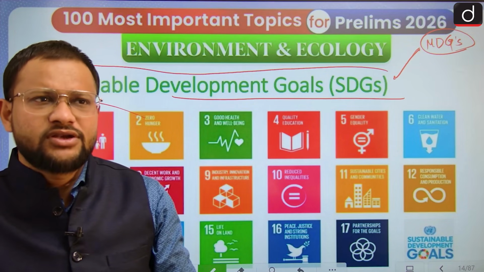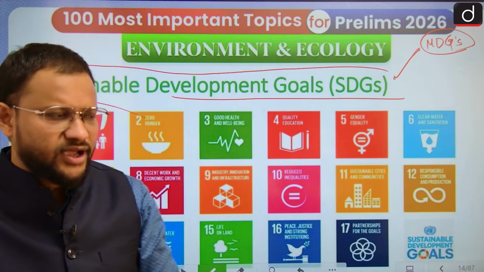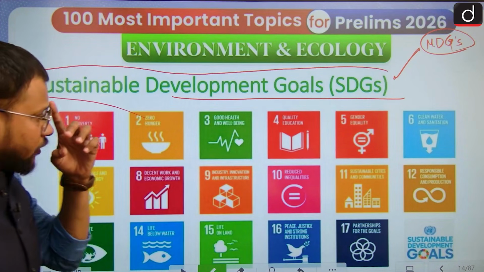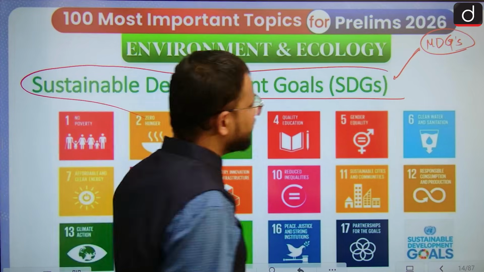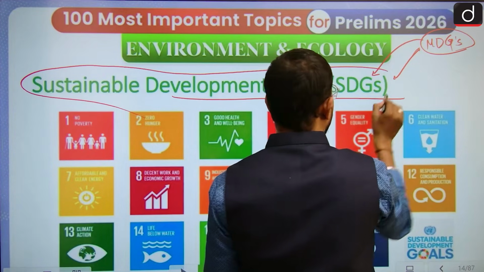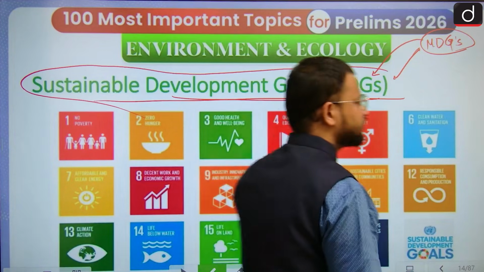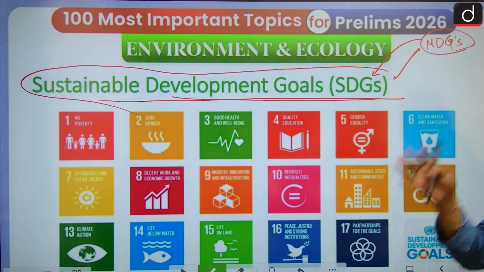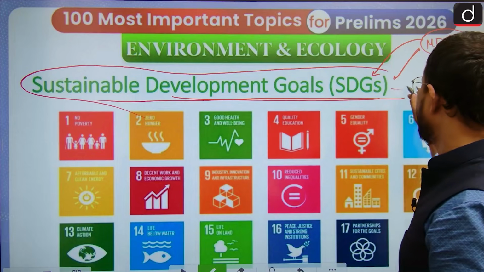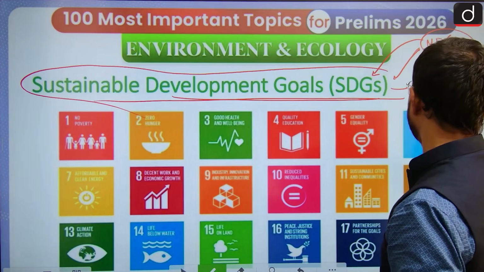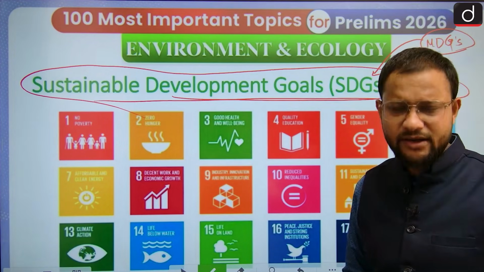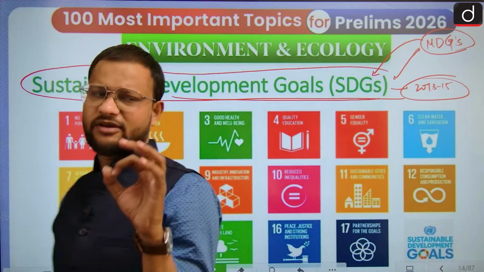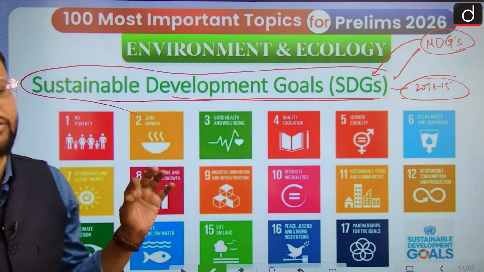Okay, so it was basically 2015, and these MDGs were followed by SDGs. However, the SDGs now represent a broader aspect, that we want sustainable development. So in 2015, you will find these goals were finally accepted by the United Nations General Assembly, and then accepted by almost every member of the United Nations.